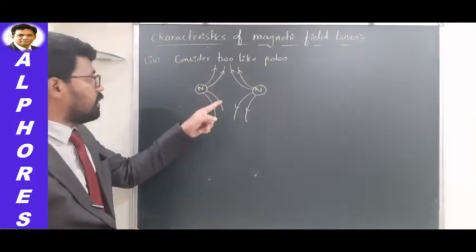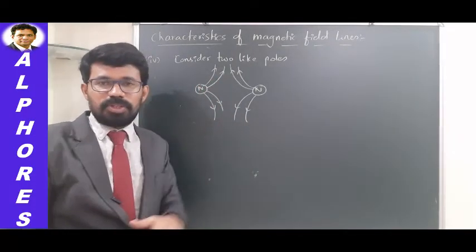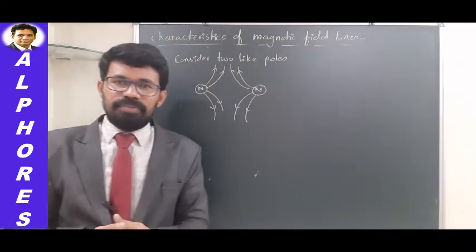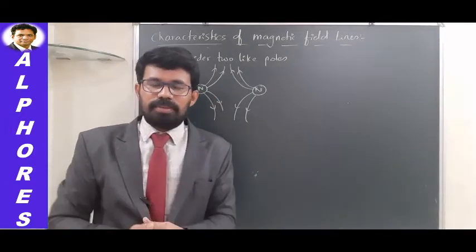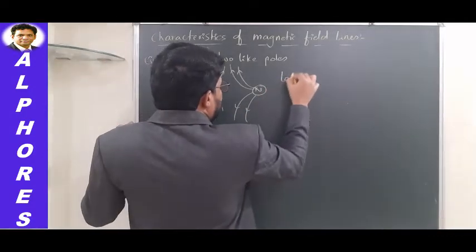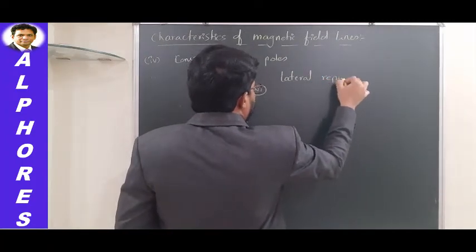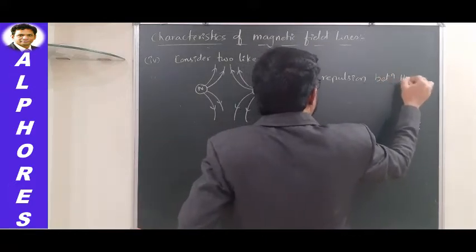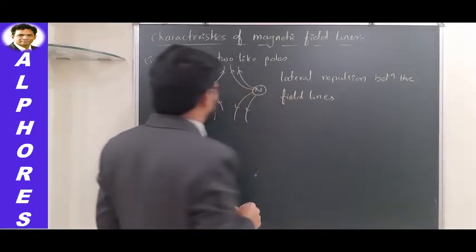Because of this kind of interaction between the field lines only, north pole and north pole, south pole and south pole, they repel each other. So whatever kind of behavior the field lines possess is what is mainly responsible for this attraction and repulsion between the poles. So here what is happening? Lateral repulsion between the field lines.